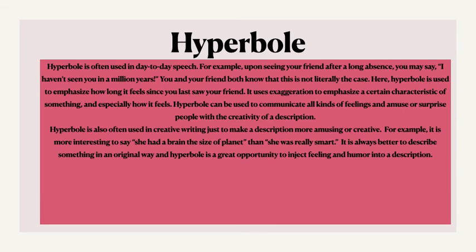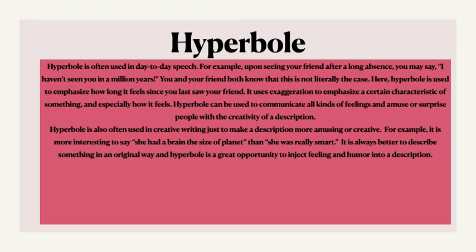Hyperbole is often used in day to day speech. For example, upon seeing your friend after a long absence, you may say, I haven't seen you in a million years. You and your friend both know that this is not literally the case. Here, hyperbole is used to emphasize how long it feels since you last saw your friend. It uses exaggeration to emphasize a certain characteristic of something and especially how it feels.